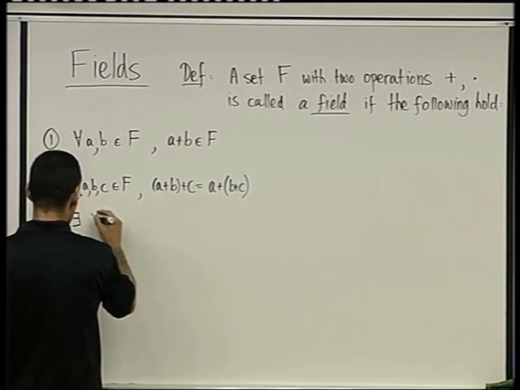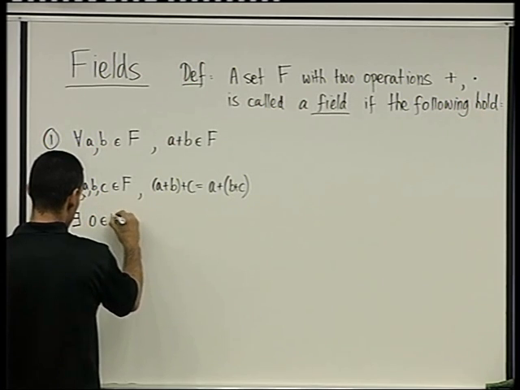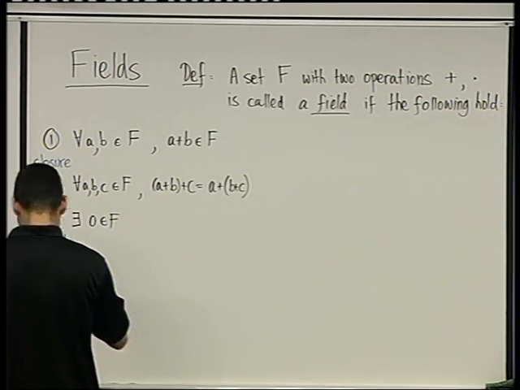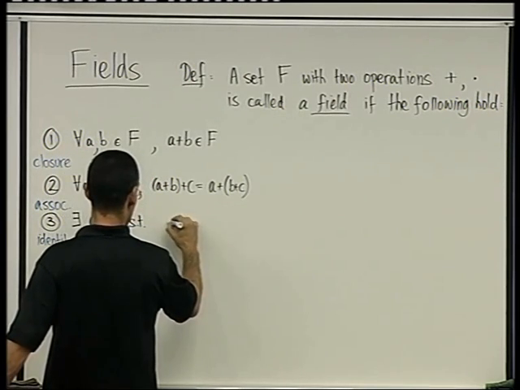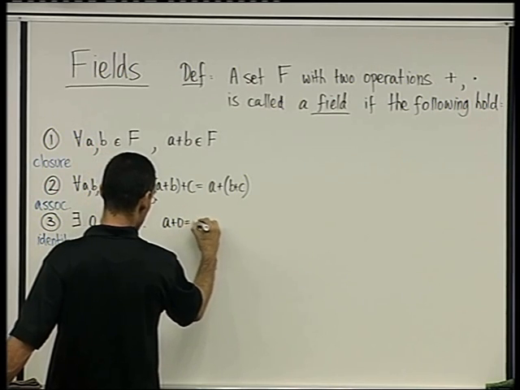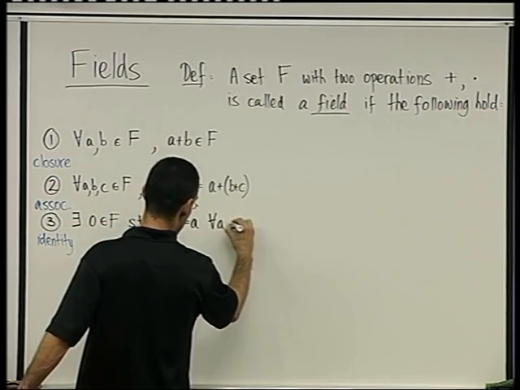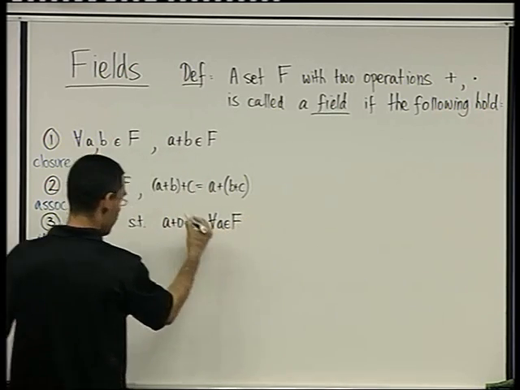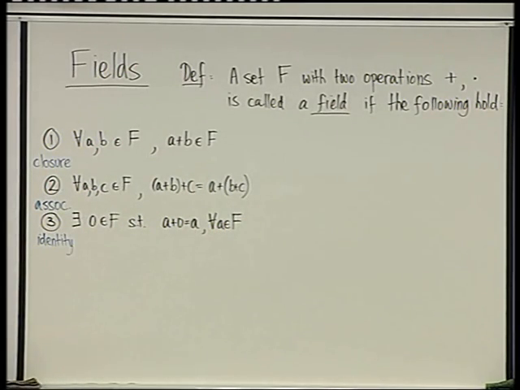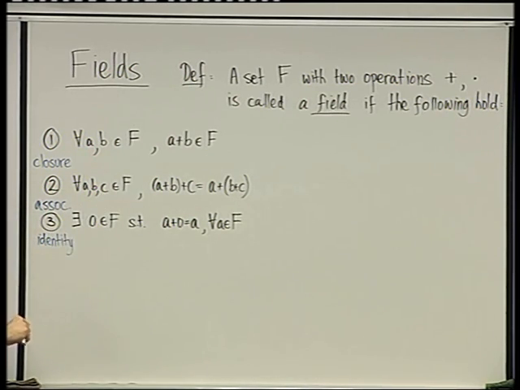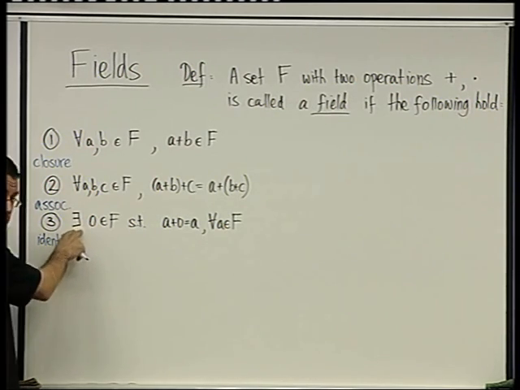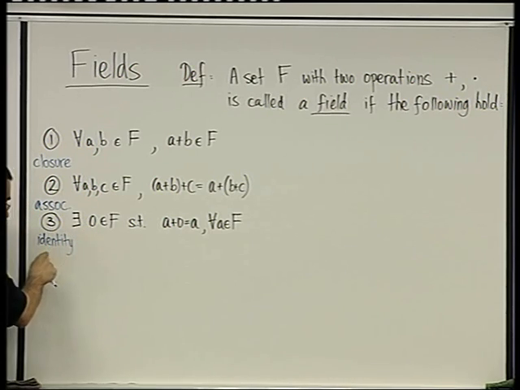There exists an element 0 in F such that A plus 0 equals A for every A that belongs to F. Again, tell me if you feel comfortable with reading this. There are hardly any words in English, it's all math. There exists, remember this symbol? There exists a 0 element, an identity for the operation of addition.